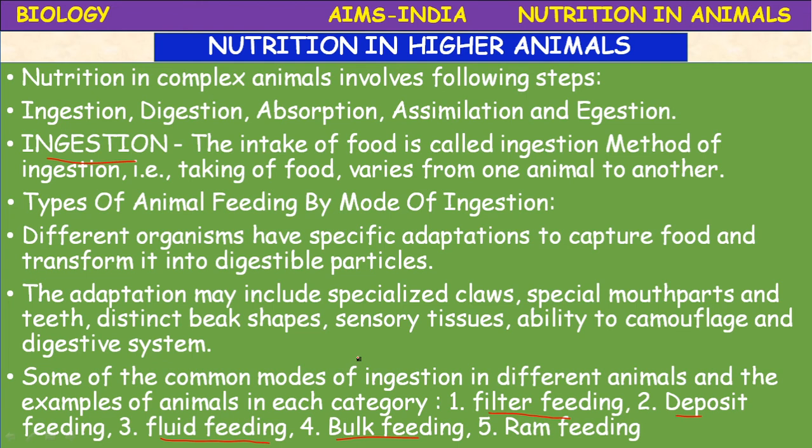Slowly they can feed on the entire prey. Next, ram feeding. Ram feeding is the last method of feeding. Okay, so it is also known as lunge feeding.